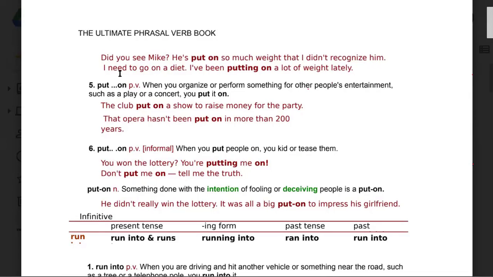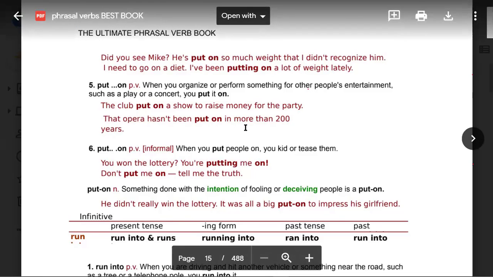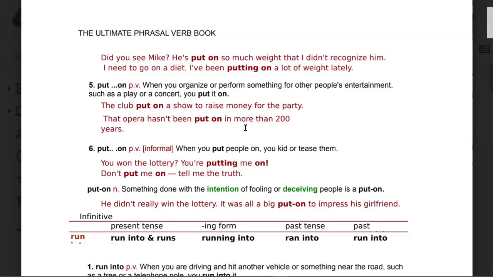Read the sentence. He's put on so much weight that I didn't recognize him. I need to go on a diet. I have been putting on a lot of weight lately. Okay, now Mustajab, go ahead and read the fifth one. Fifth one and sixth one very quickly because we have limited time.